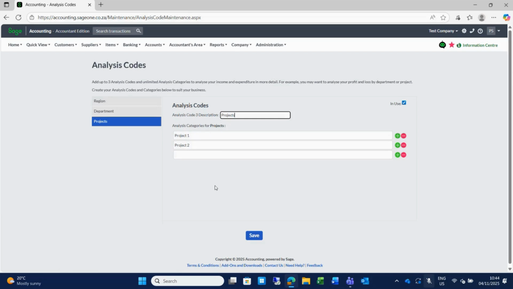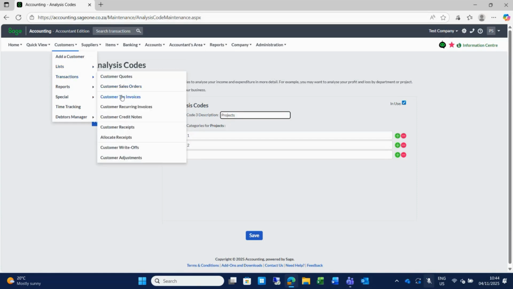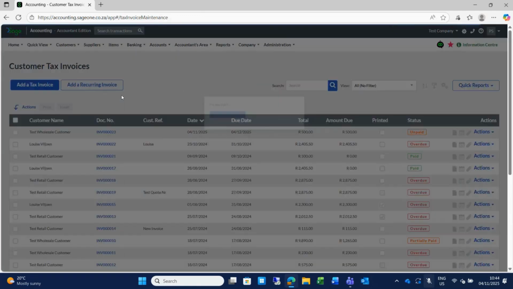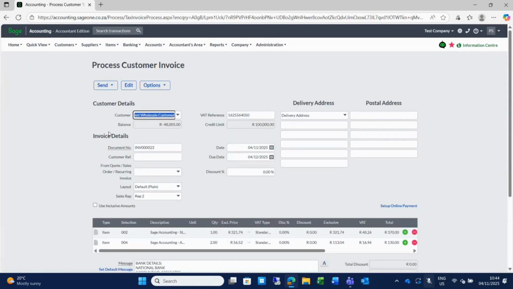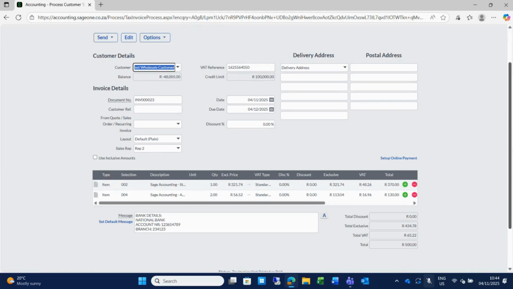Now, after setting up your analysis codes, if I quickly go back to our invoice screen, now that you know about the analysis codes, it will make sense to you that you need to link each one of your analysis codes for project tracking to each one of your processing lines.